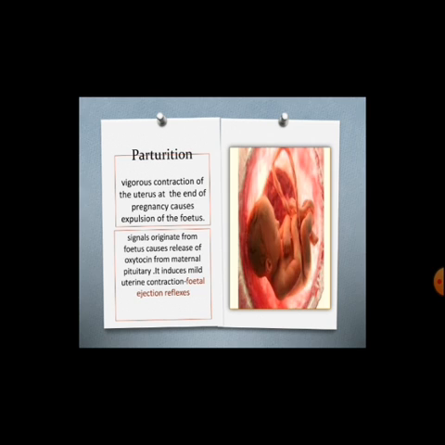These are called fetal ejection reflexes. Oxytocin acts on the uterine muscle and causes stronger uterine contractions, which in turn stimulates further secretion of oxytocin. Contraction gets stronger, which leads to expulsion of the baby out of the uterus through the birth canal. Soon after the infant is delivered, the placenta is also expelled out of the uterus.